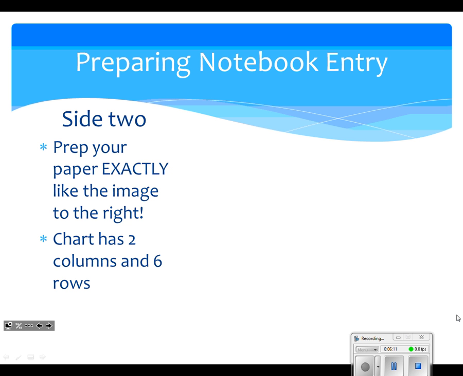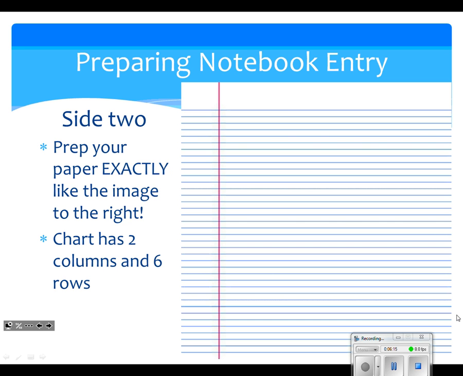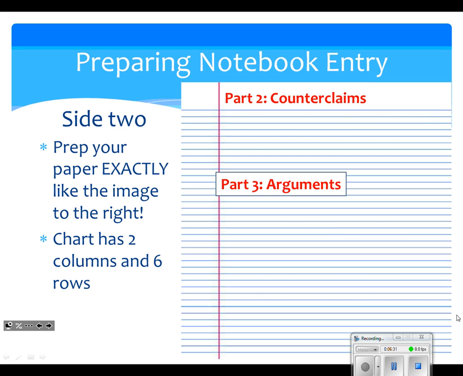Okay, so we're going to prepare our notebook, watch the paper, copy what you see. Notice how the notebook paper is now lined up vertical, so make sure to turn your notebook like so. All right, and we're going to be making 2 headings for this piece. The first one is going to say Part 2, Counterclaims. And about a third of the way down, we're going to write Part 3, Arguments. Now, you don't need a whole lot of space between Part 2 and Part 3. It's not halfway down, it's about a third of the way down.